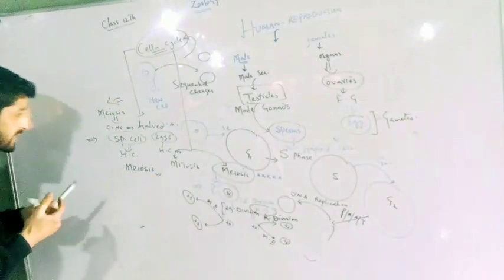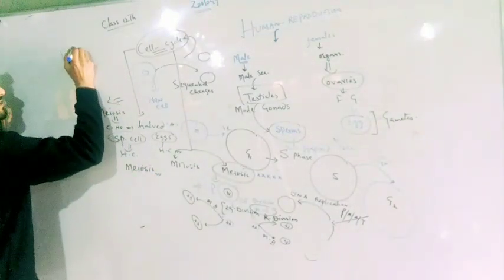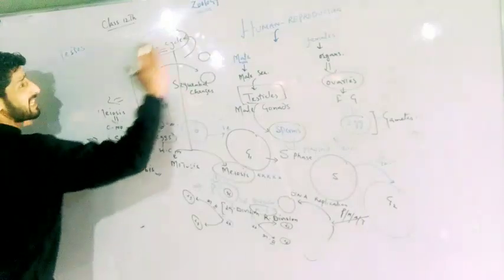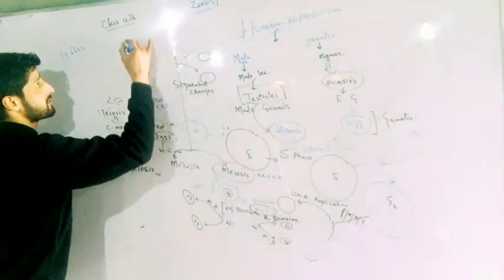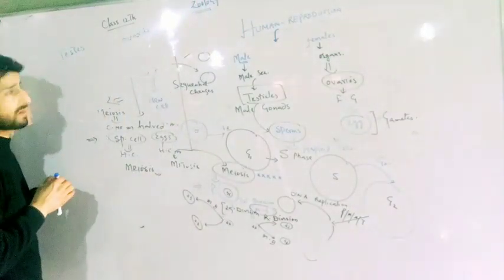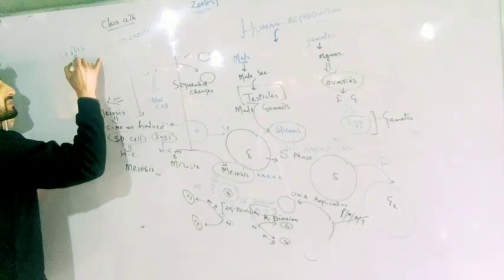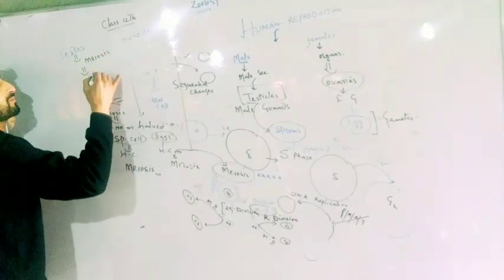So the first thing is that males have special structures or glands that you call testes, and females have special structures that you call ovaries. In testes, there is meiosis, and meiosis results in the formation of sperms.